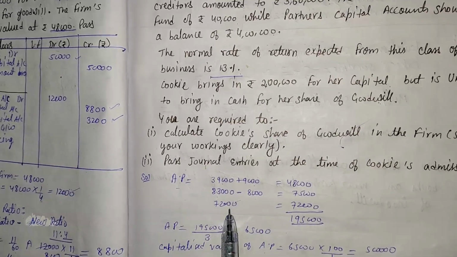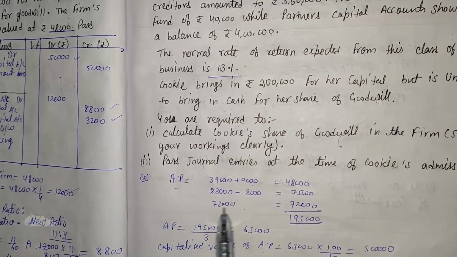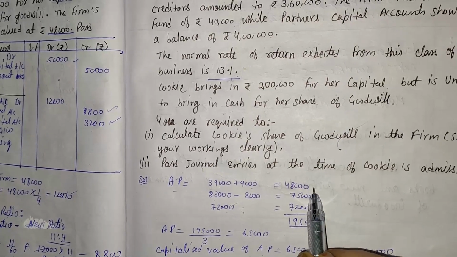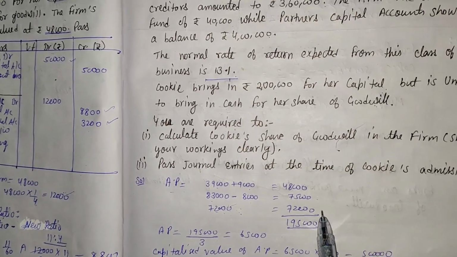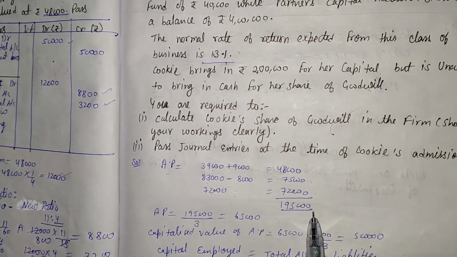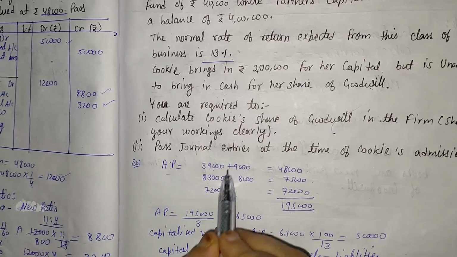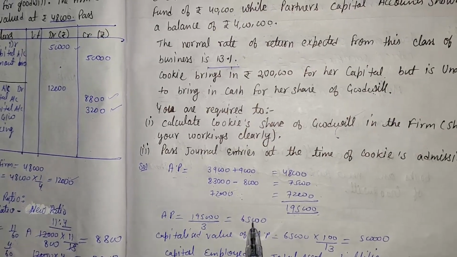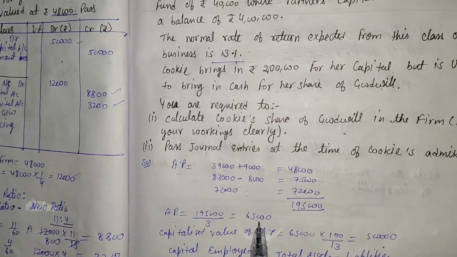In the third year, there is no additional information, so it is 72,000. After calculating all these, 48,000 plus 75,000 plus 72,000, overall we get 1,95,000. That is 3 years, so we divide 1,95,000 by 3 and we get the average profit, that is rupees 65,000.